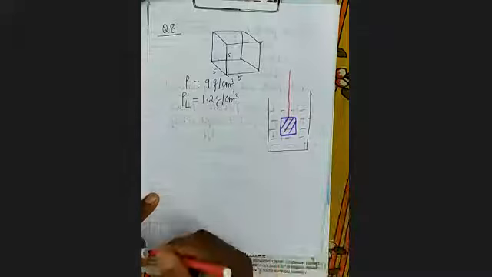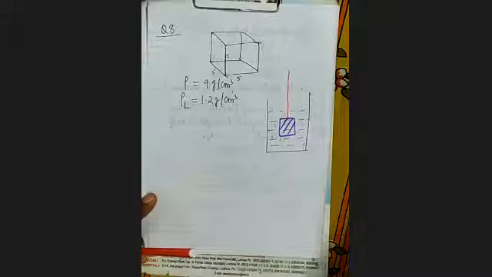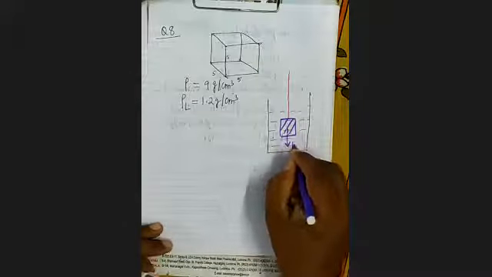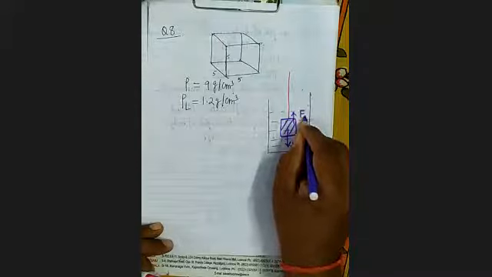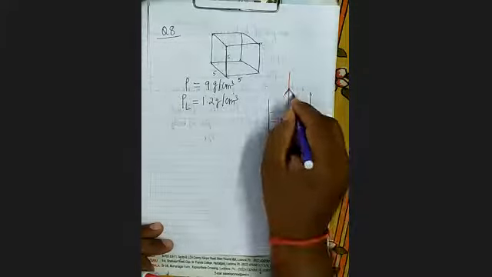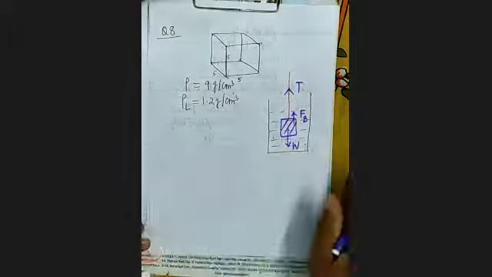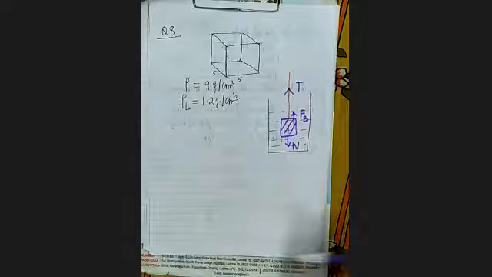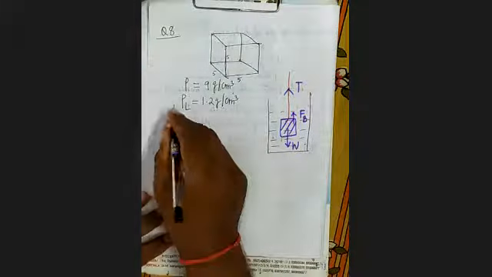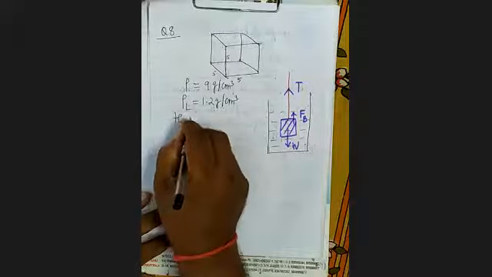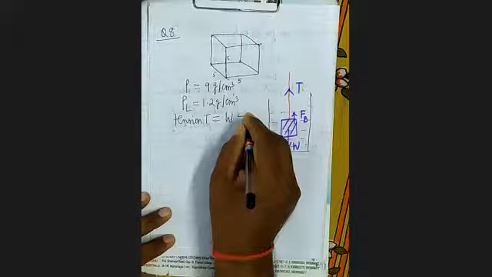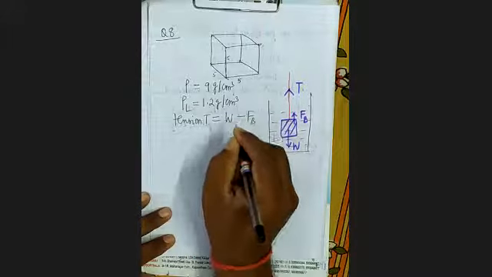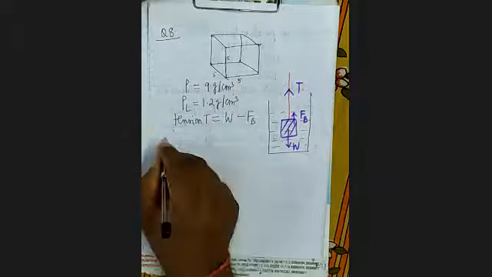So see here how many forces are acting. One is its weight acting vertically downward, and the other is the upthrust acting vertically upward. So what will be the tension? Tension T will be equal to W minus FP, that is, weight minus upthrust. It's clear? So first you find out the volume of the body.